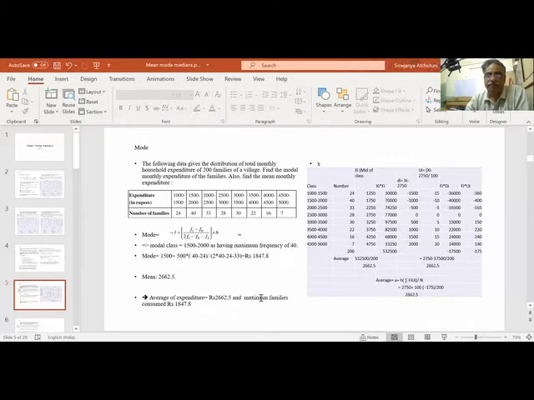Maybe out of 200, 100 persons are consuming 1847. Between this, 40 people are consuming 1847 per month. This is what the maximum people are consuming. But on average, the village spends 2,600. Somebody is spending more, somebody is spending less.